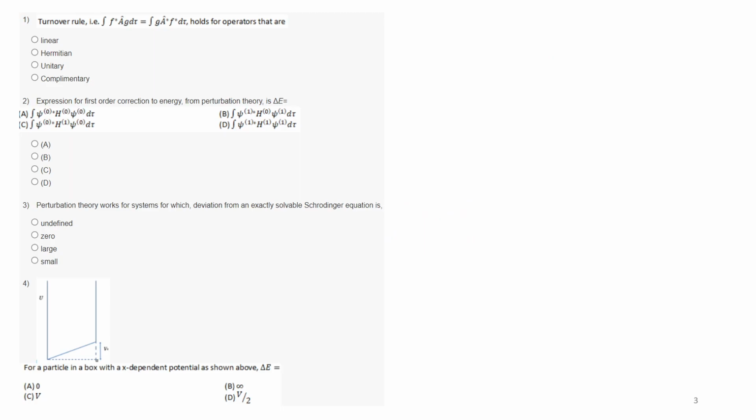So the first one is the turnover rule, that is for the Hermitian operator, we all know. So we are not bothering that much. So the first answer will be this. The second is the expression for the first order correction to the energy from perturbation theory, delta E. That we already know from that extensive calculation, the correction factor will be something like psi k to the power 0, I mean, zeroth, or sorry, this is another mistake I am saying, zeroth order wave function, then there will be the perturbation.